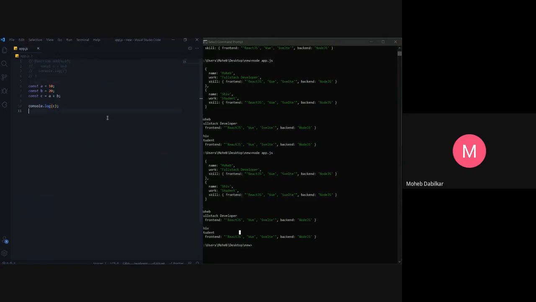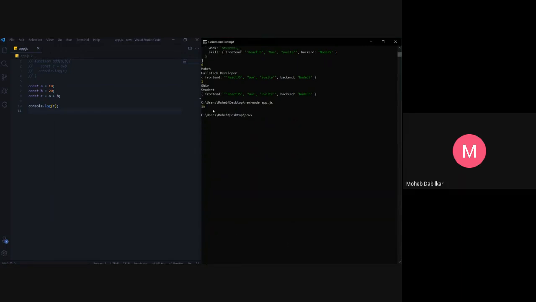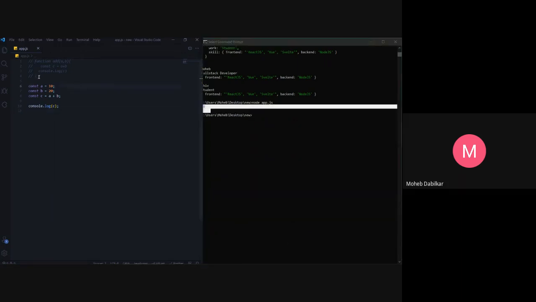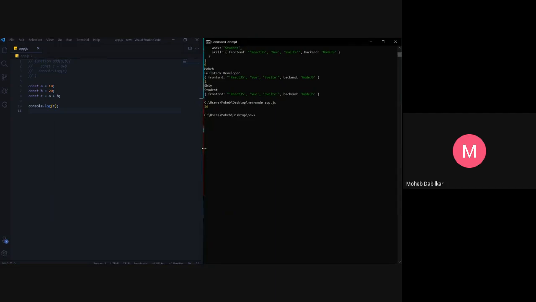Let's do this first. You see over here, I see 30. So why do we use functions? I could have just done it like that only. Anybody who can tell me why do we use functions?